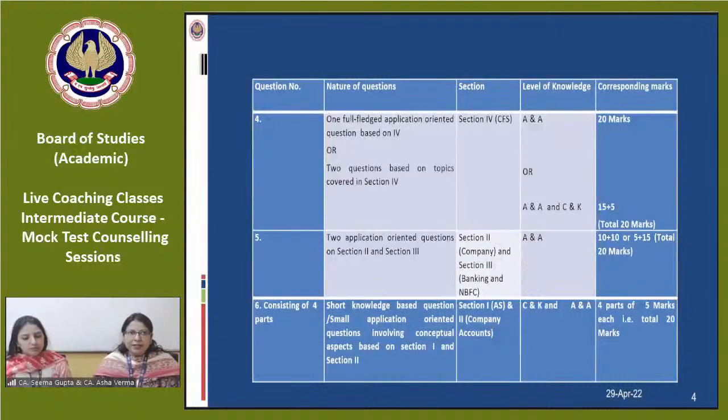For section 1, we have already mentioned the relevance of accounting standards. 13 accounting standards are covered in the curriculum of paper 5. So you can see the number of accounting standards is more, but the standards are simple. They are not very tricky.